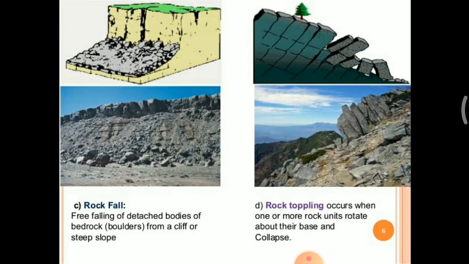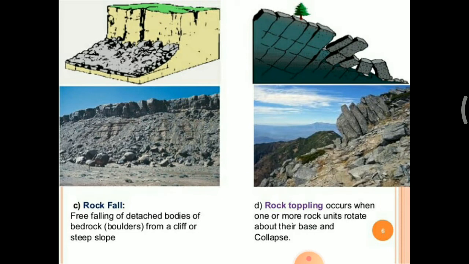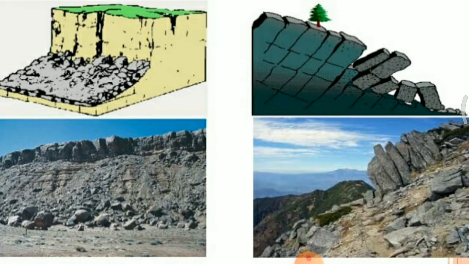Okay, the next is rock fall, the free falling of detached bodies of the bedrock from a cliff or a steep slope. Okay, and here rock toppling occurs when one or more rocks rotate about their base and collapse. So this is a rock toppling.